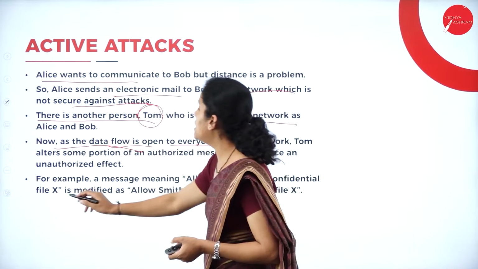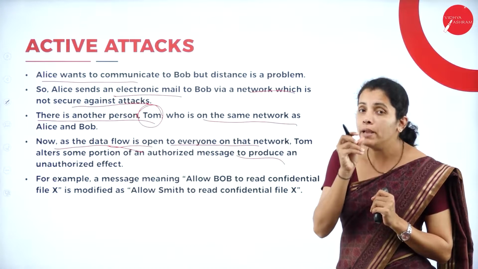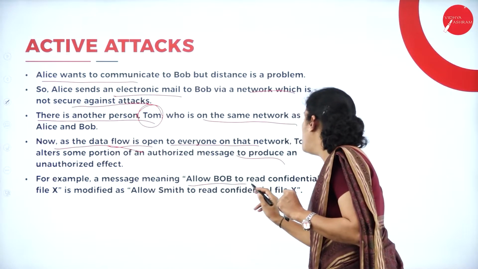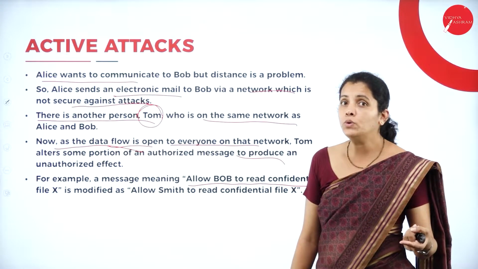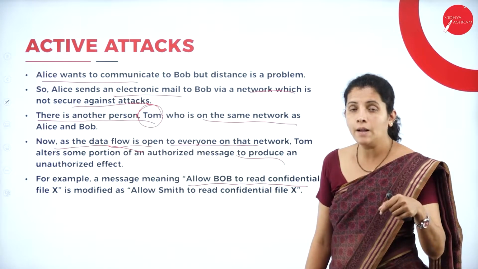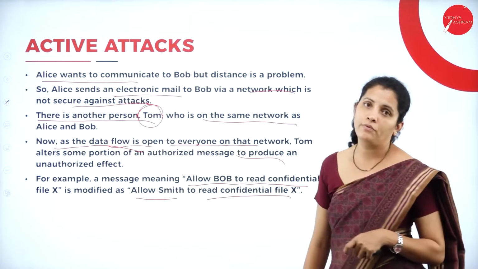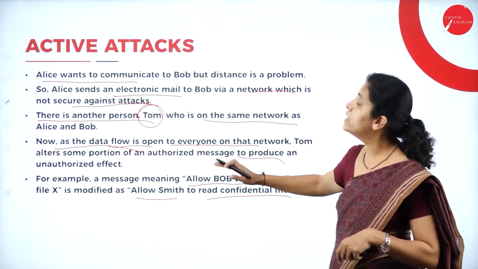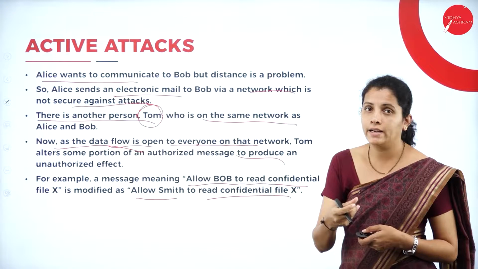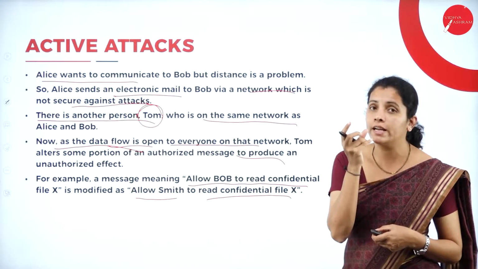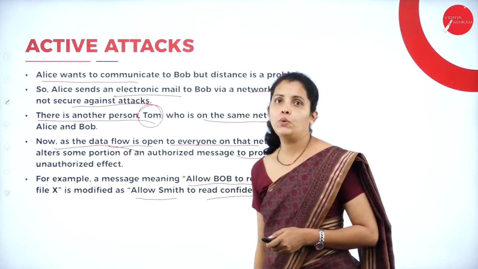Now consider the example here: Alice wants to send a mail that allows Bob to read confidential file X. But what Tom will do is modify the data to say allow Smith to read confidential file X. So this is the way the hacker is able to modify or alter the data. So here altering or changing data, this kind of attack itself is called active attack.